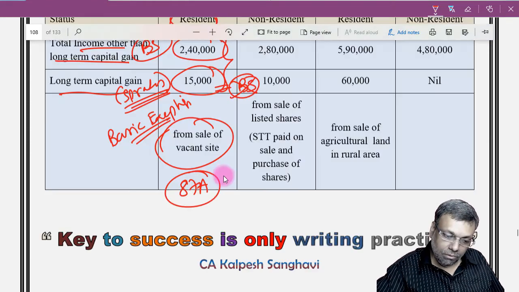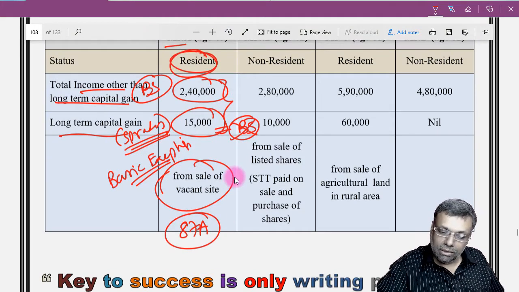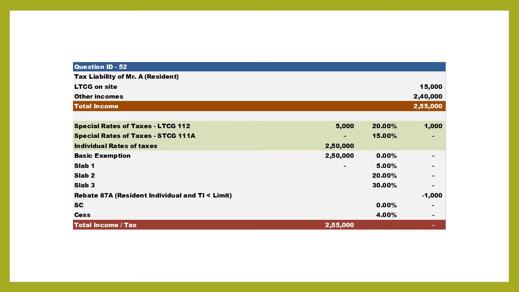But in the given question, it will not matter because it is 112 only. So in the given question, it will not matter. You will get 87A rebate. So you can straight away update the answer on this particular situation.